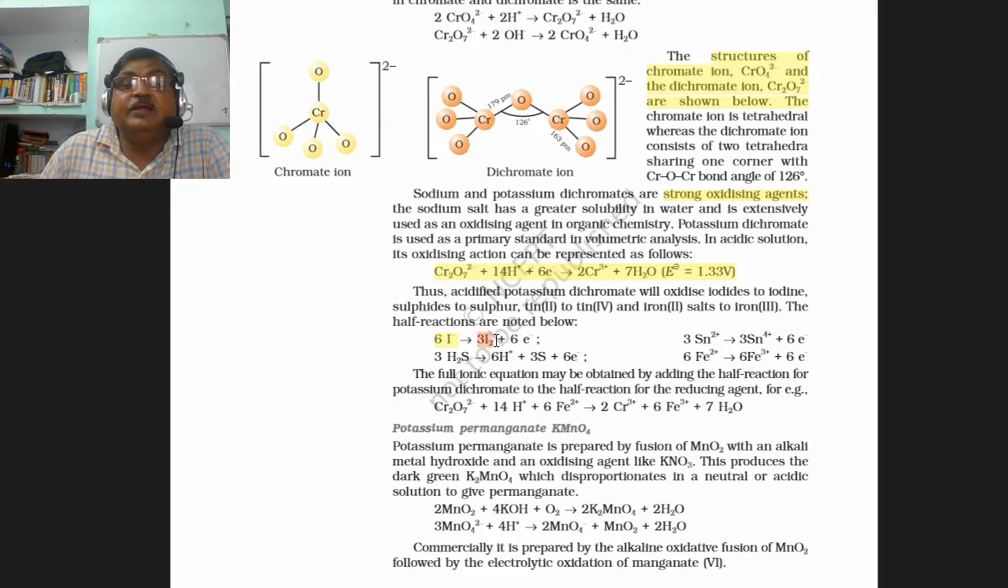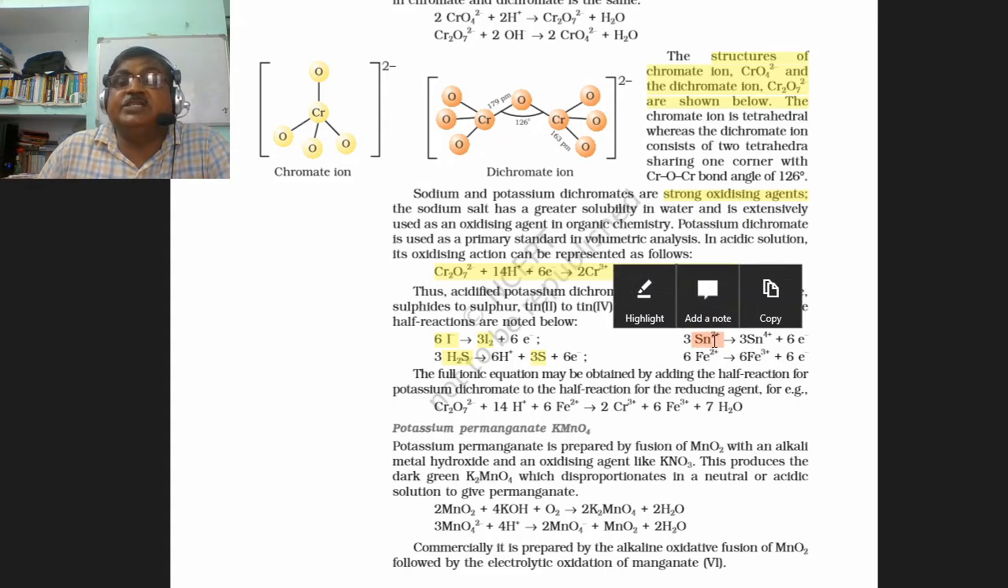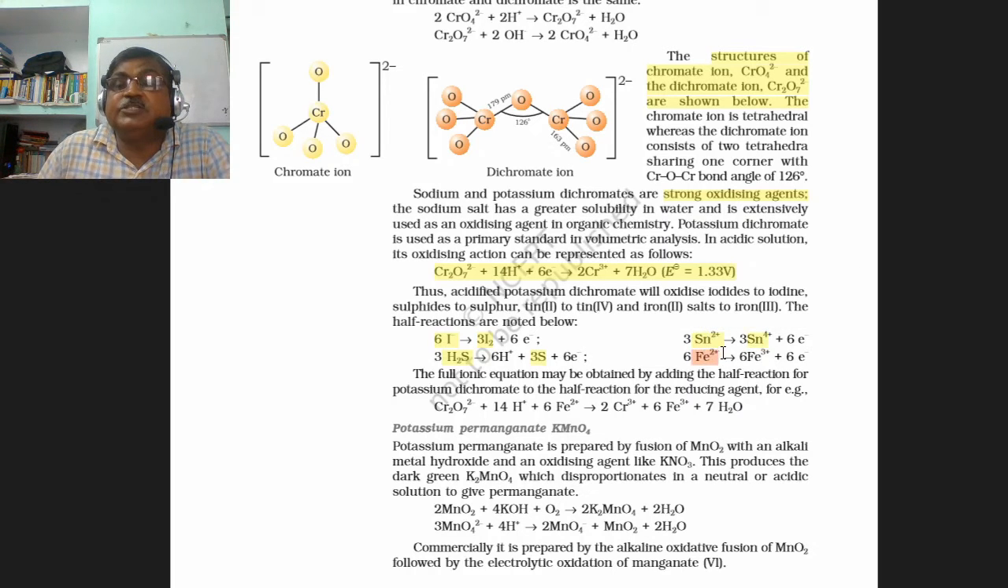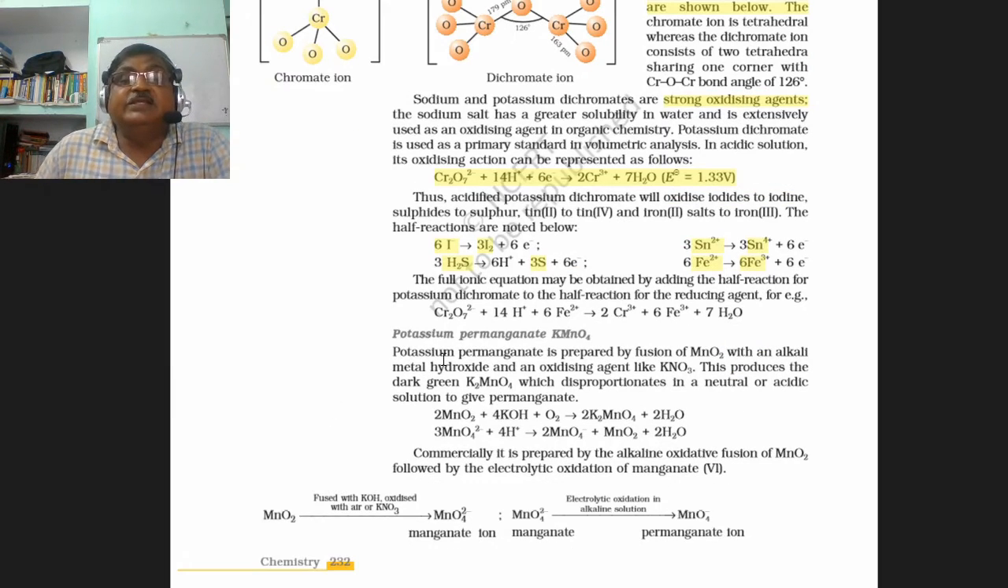This dichromate ion or potassium dichromate in acidic medium oxidizes iodide into iodine, H2S hydrogen sulfide into sulfur. Similarly, stannous ion, stannous salt into stannic salt, ferrous salt into ferric salt. And this is how the simple mathematical details are. First equation is this reduction of dichromate ion into chromium ion. And the second equation is I minus into I2, it is a balanced one.